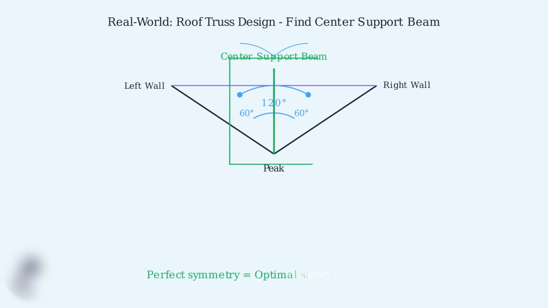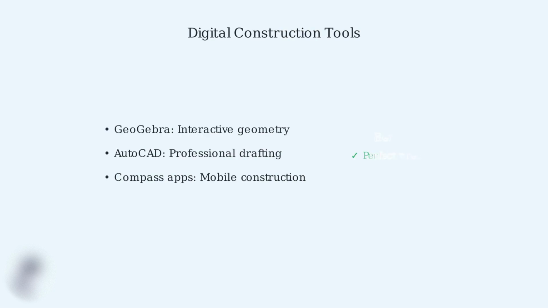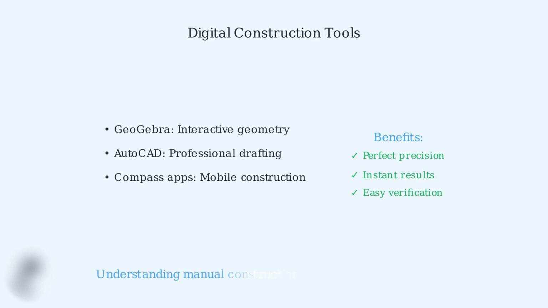This construction method ensures perfect symmetry and optimal load distribution. The same principle applies in bridge design, furniture making, and any application requiring precise angle division. While compass and straight-edge construction teaches us the fundamental principles, modern digital tools like GeoGebra, AutoCAD, and other geometry software can perform these constructions with perfect precision automatically. However, understanding the manual process helps you verify digital results and builds deeper geometric intuition.